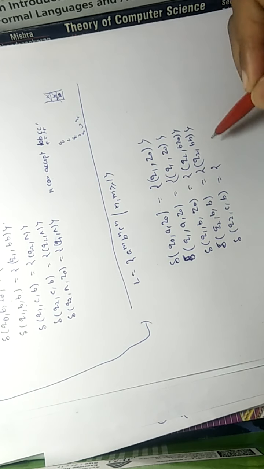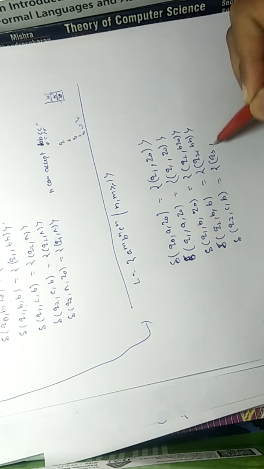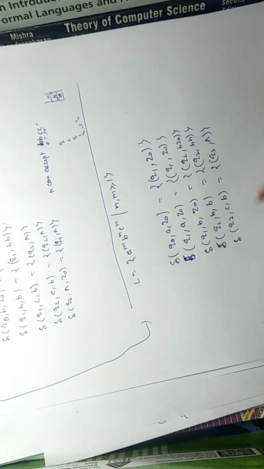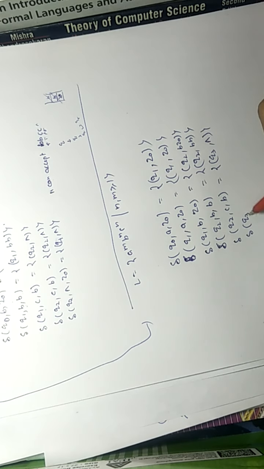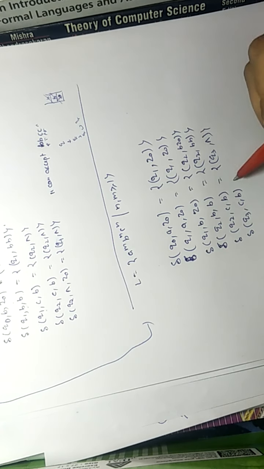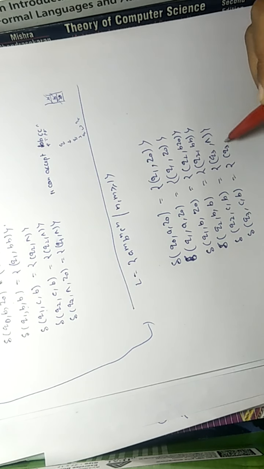So this is the first C, change the state and pop it. Now you can read any number of C again, and with B on the top, you can pop them one by one.